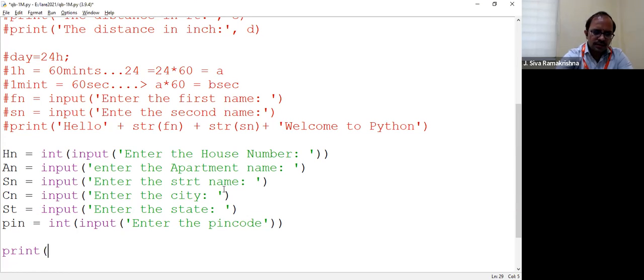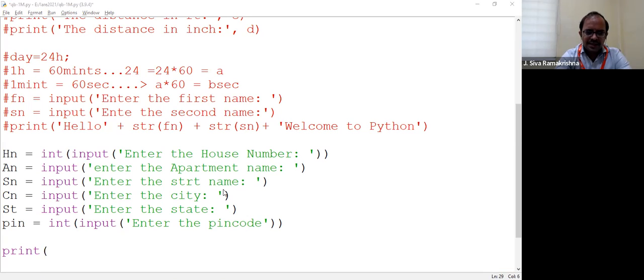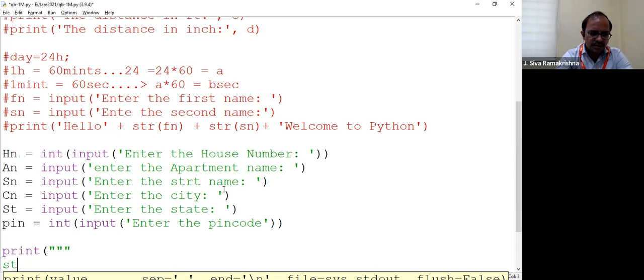Print. Since all these are text, nothing but strings, you can give code. Now here you can enter your first variable. That is a string, but it is not required, of course. Let us see. Will it work or not? I have a doubt, because it is a variable. It won't work.